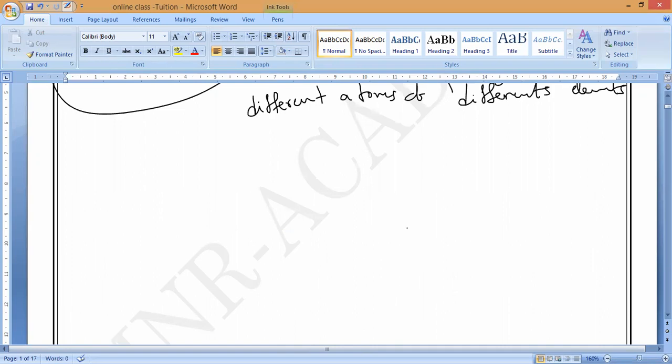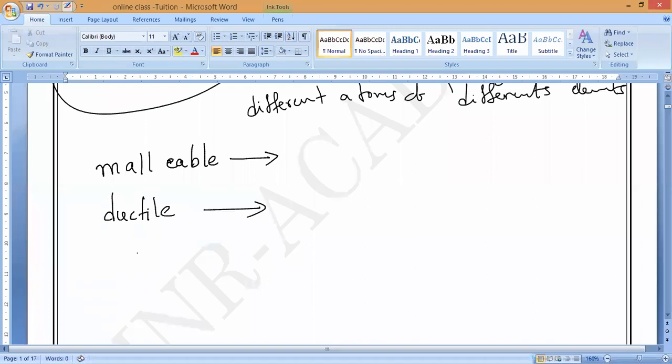These three terms are not new to you. The first one is malleable. Can anybody describe what you mean by malleable in nature? And the same way, you must know the meaning of ductile and brittle.